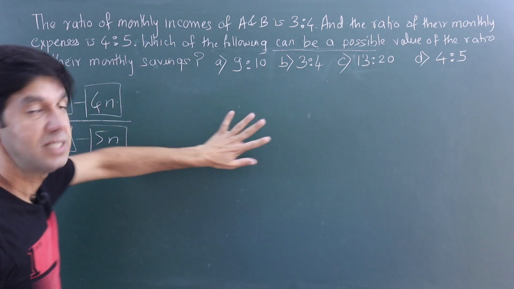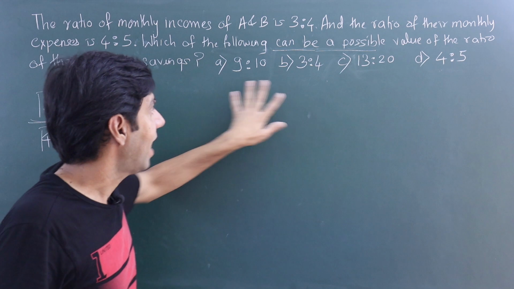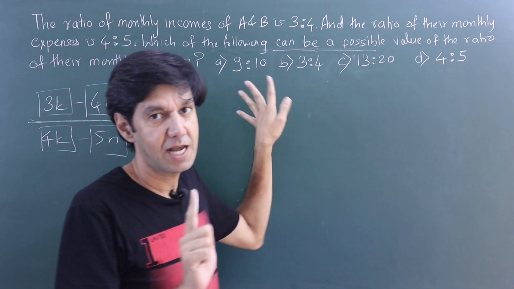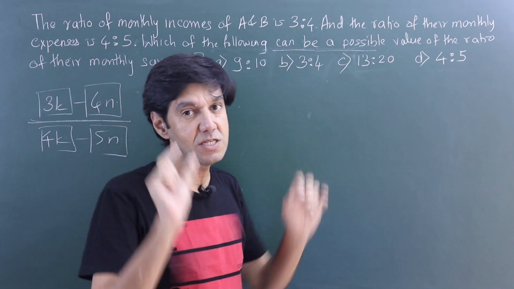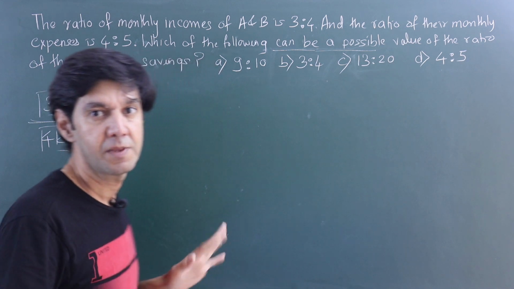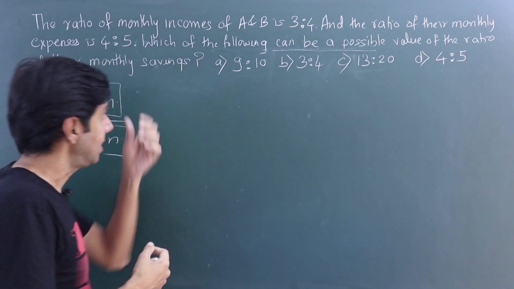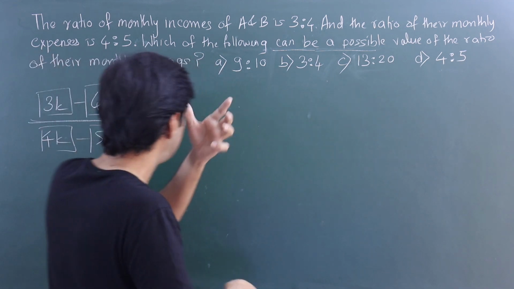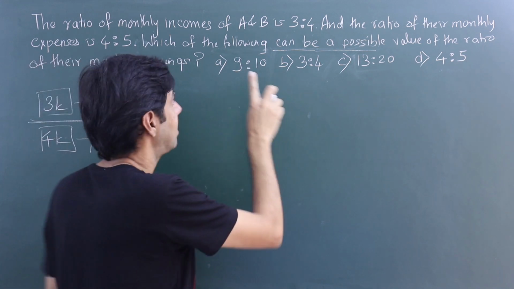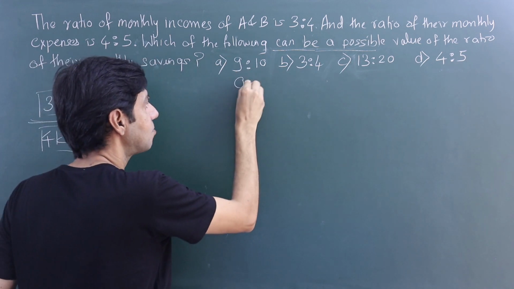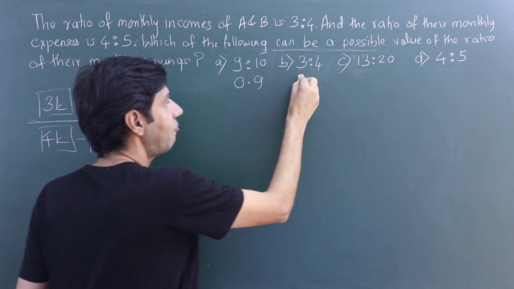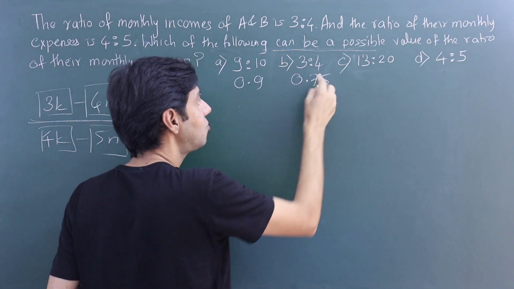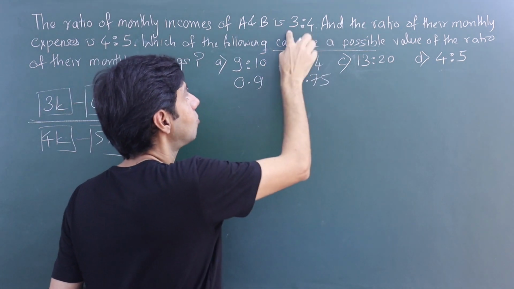The smart ones capitalize on the fact that out of these, one of them is an answer. So one of these ratios is in some way unique. And what they can do is, how are they unique? To check, I'll just convert them into decimals. So I'll take 9/10, which is 0.9, 3/4, 0.75, and you should realize that 3/4 is also that of the